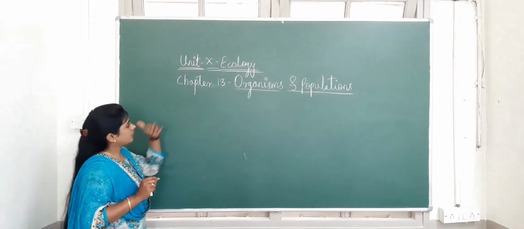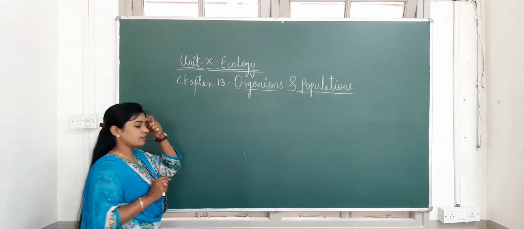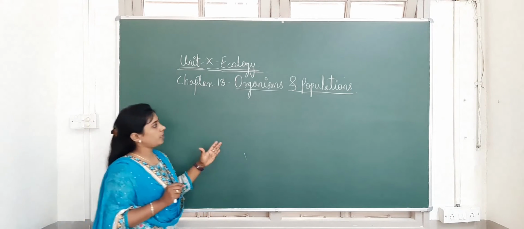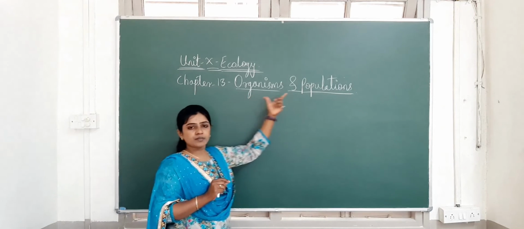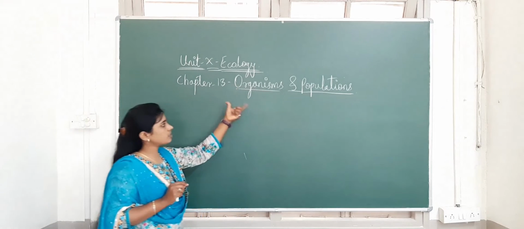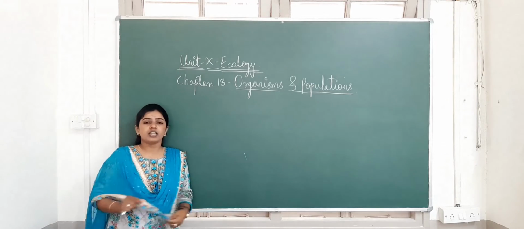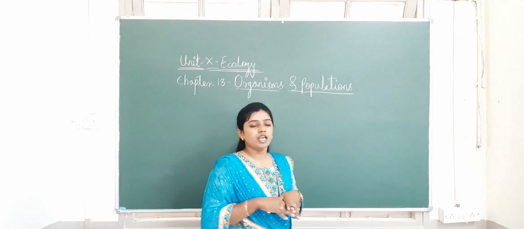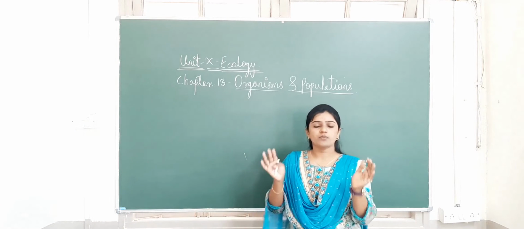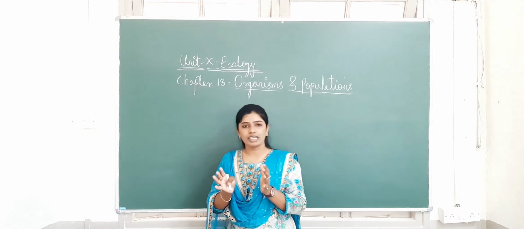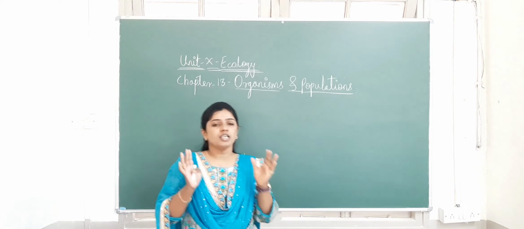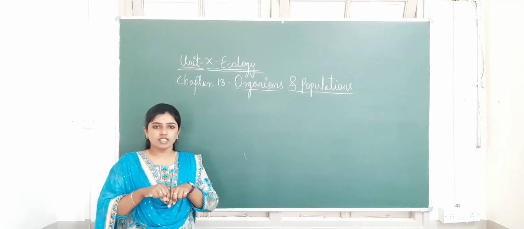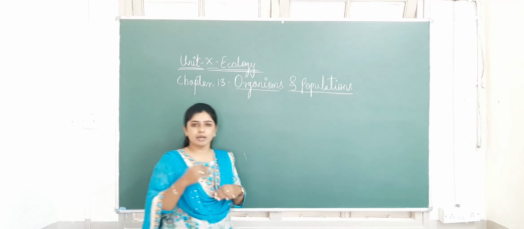Firstly I will give you a brief introduction about this organisms and population topic, which is a topic from the ecology unit. In this topic you have to study about the organisms and the population. First of all you have to see the different organisms and how they can live in a particular environment. All the organisms together form a community, living together in a particular area or condition. That is called the ecosystem.